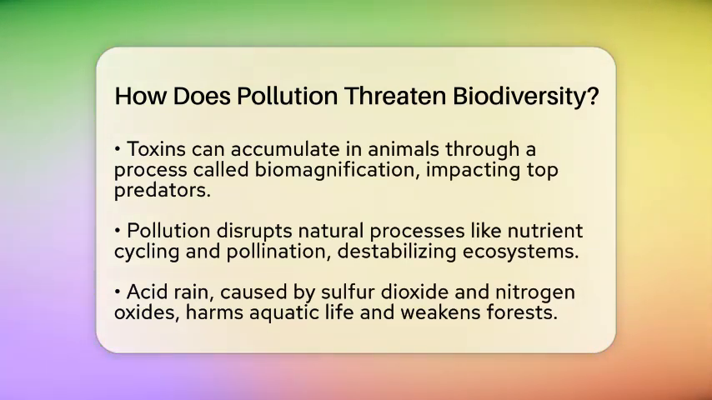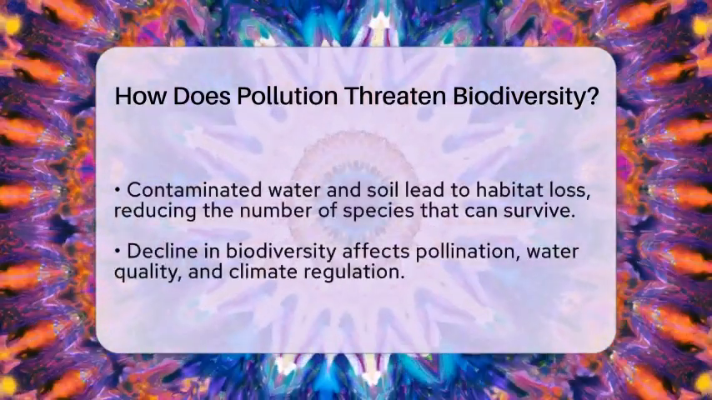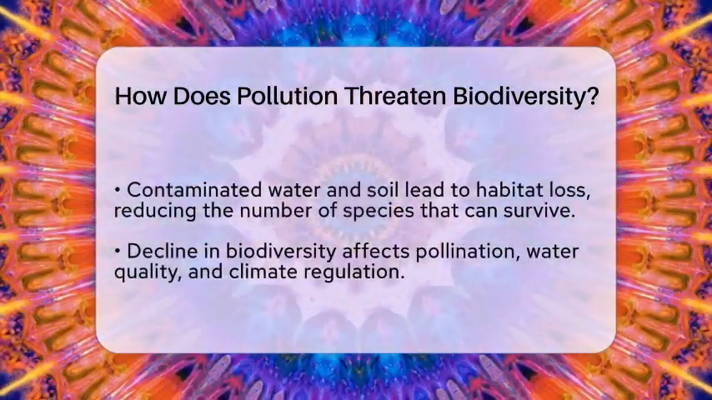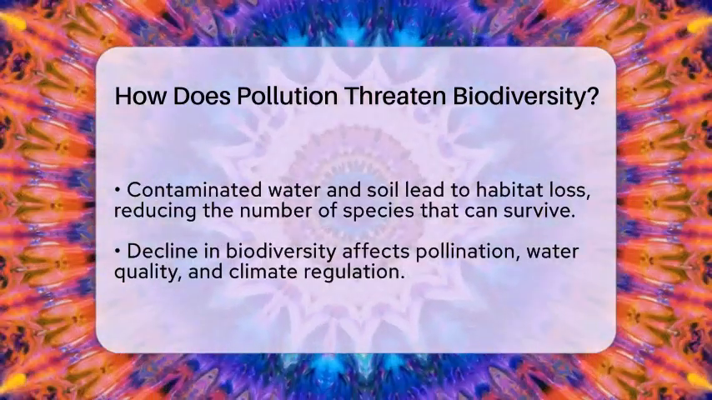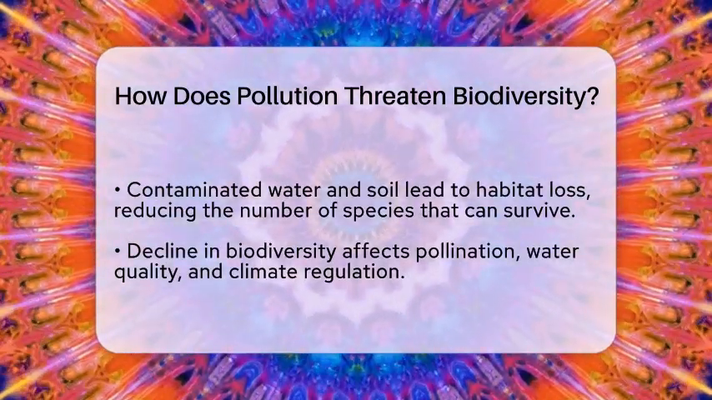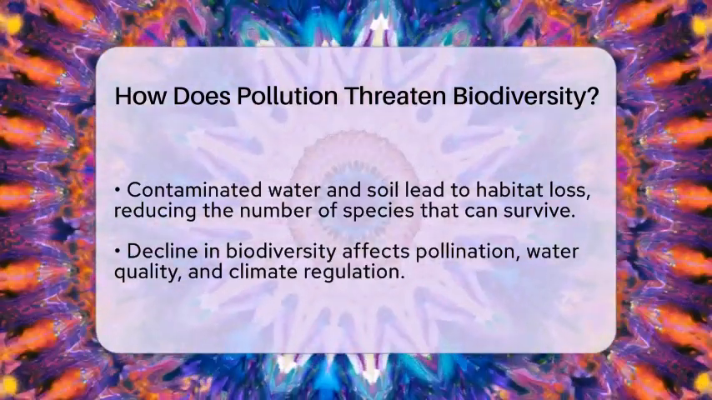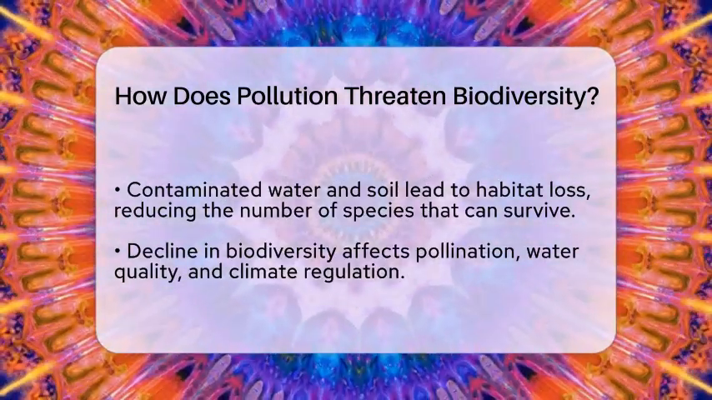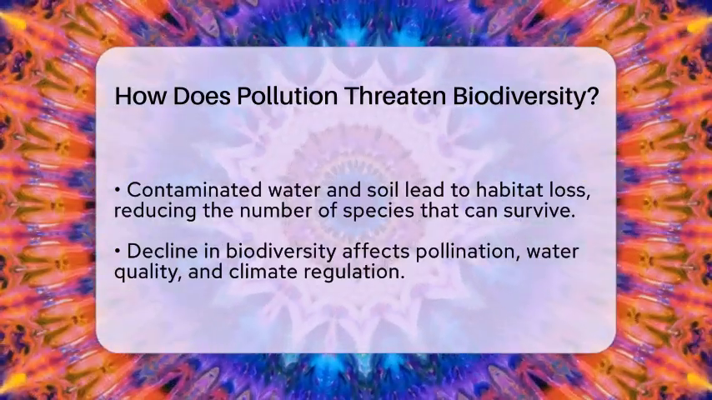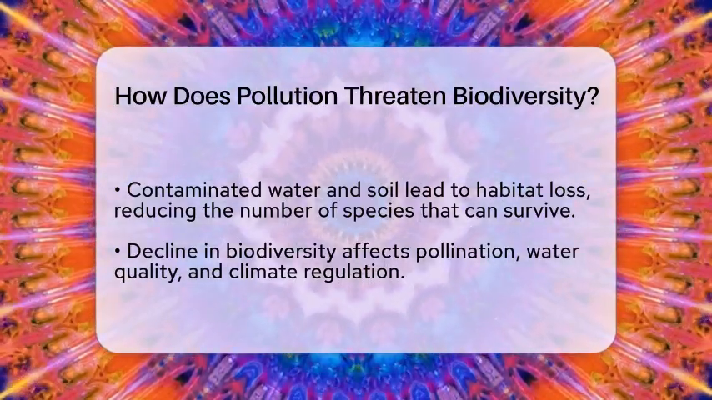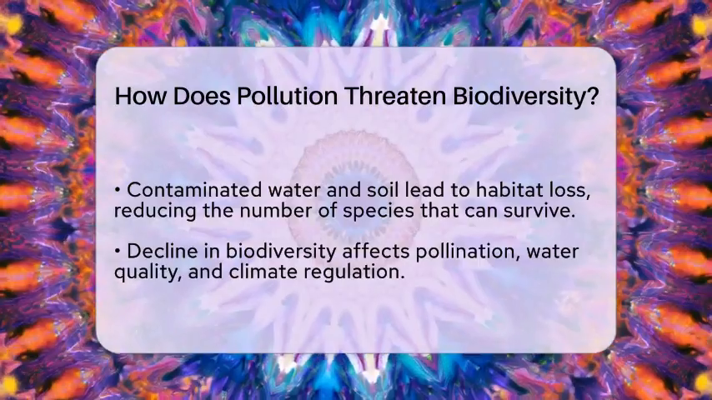A clear example is acid rain. It forms when sulfur dioxide and nitrogen oxides from burning fossil fuels mix with rainwater. Acid rain lowers the pH of lakes and soils, killing sensitive aquatic creatures and leaching important nutrients from the soil. This weakens forests by making it harder for trees to get the nutrients they need, which can lead to fewer habitats for animals.